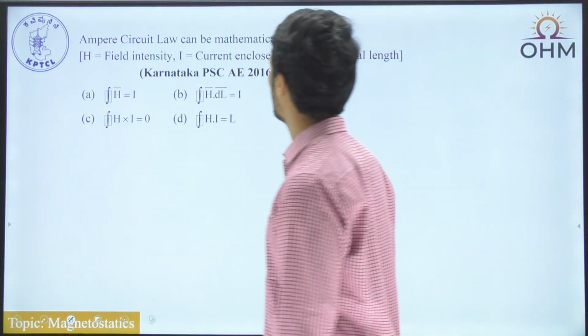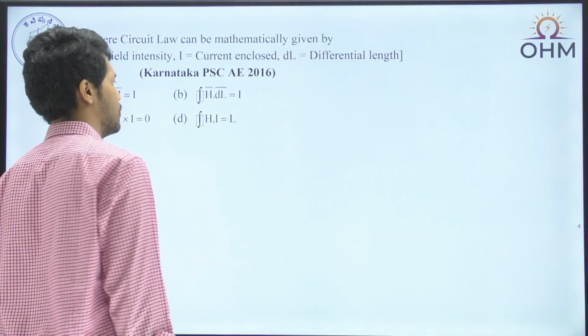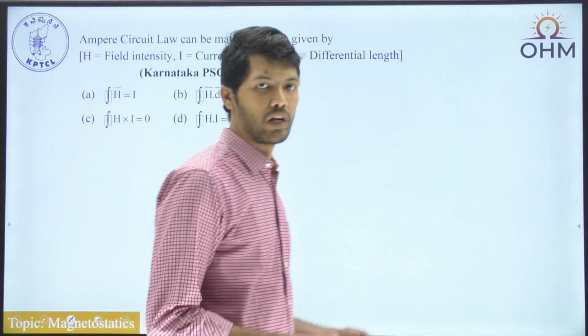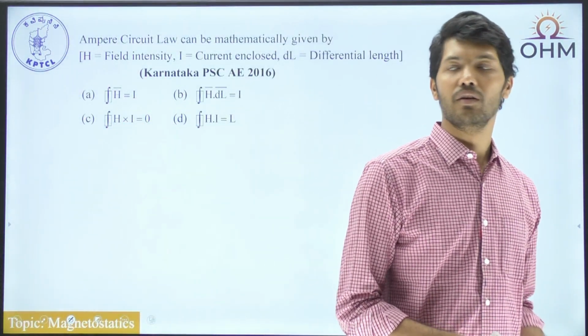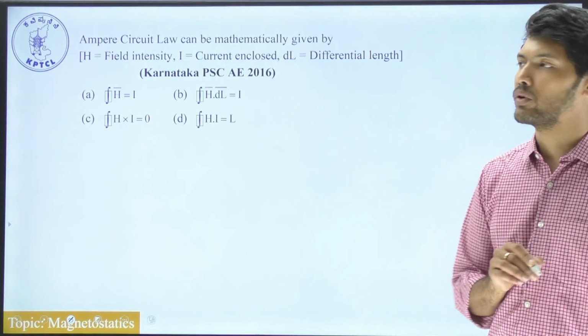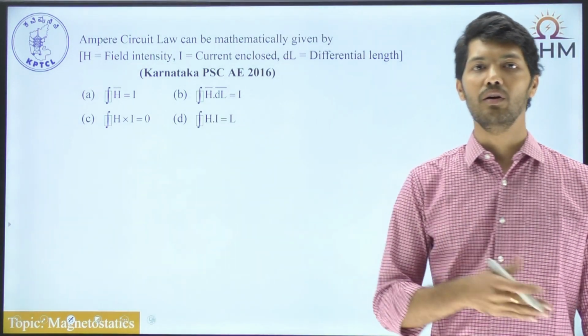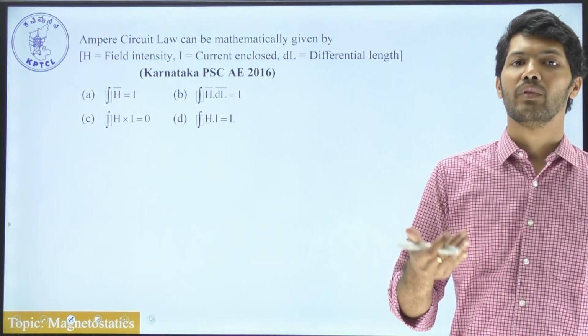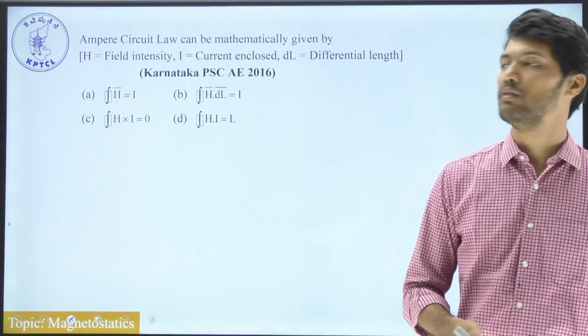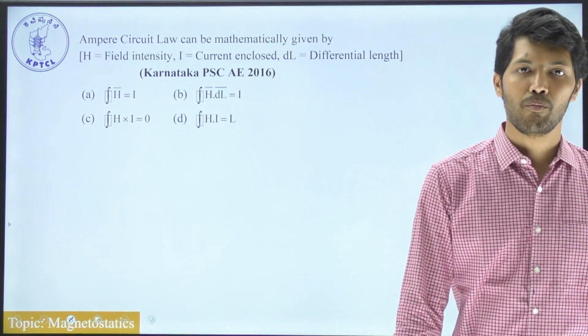Ampere's circuit law can be mathematically given by dash. If you look at this, it is again a straightforward formula-related question, which is nothing but an Ampere's law question. In electrostatics we have Gauss's law. The equivalent of Gauss's law in electrostatics is nothing but Ampere's law in the case of magnetostatics.